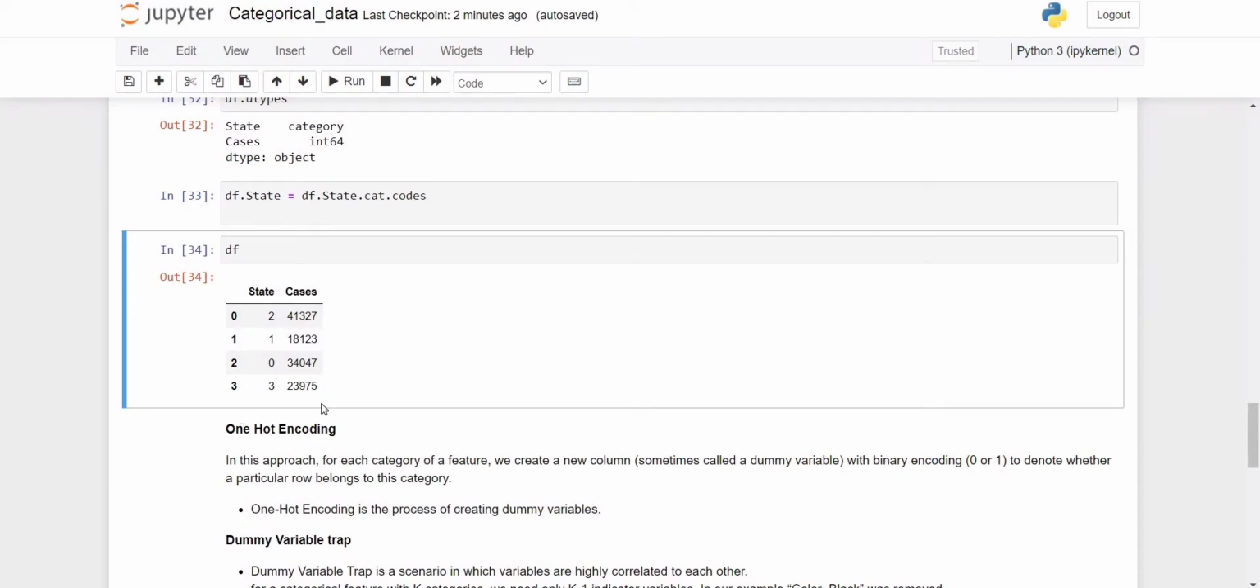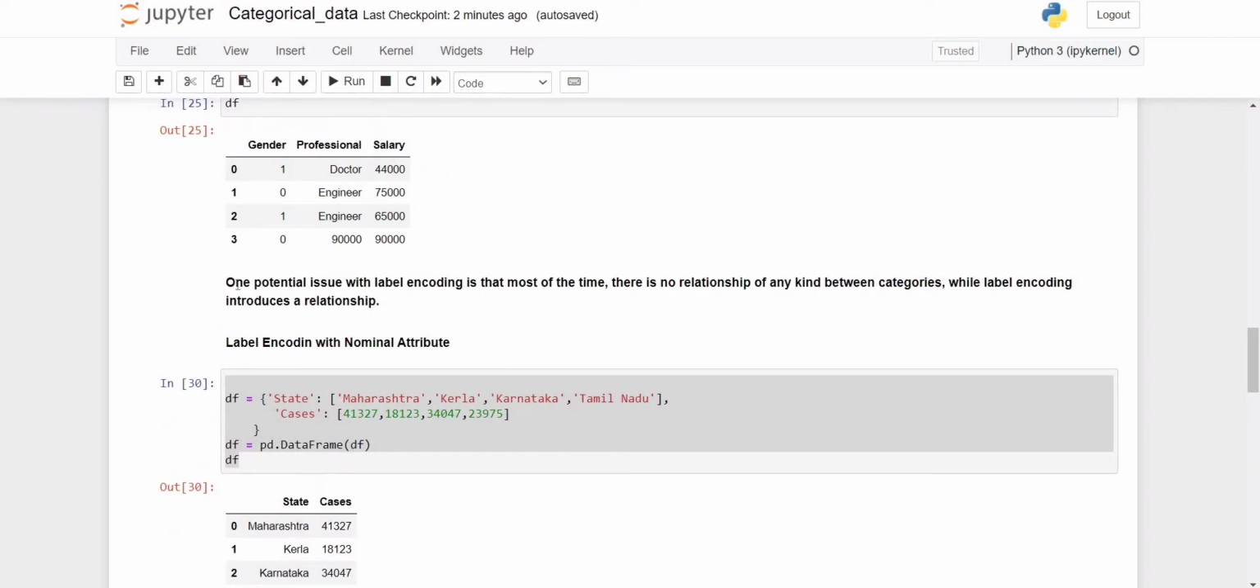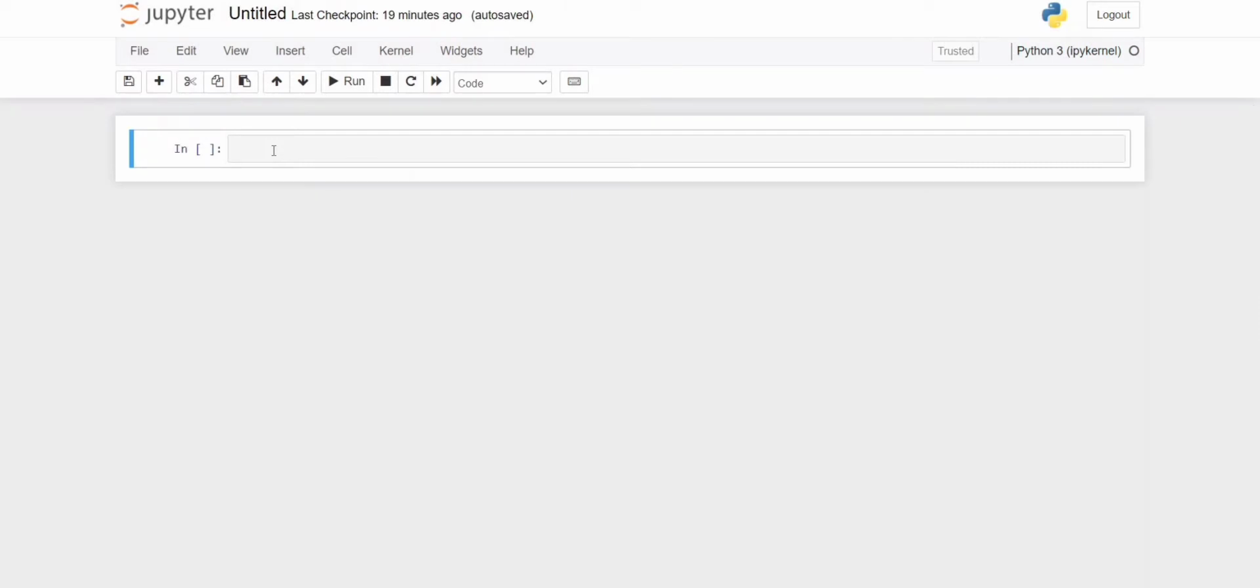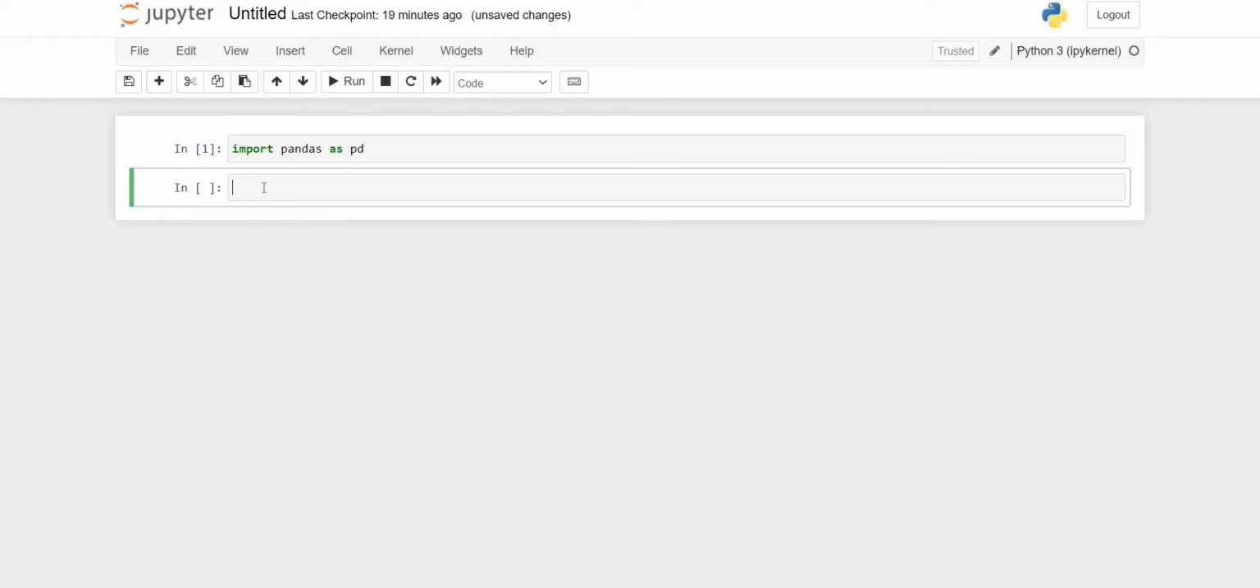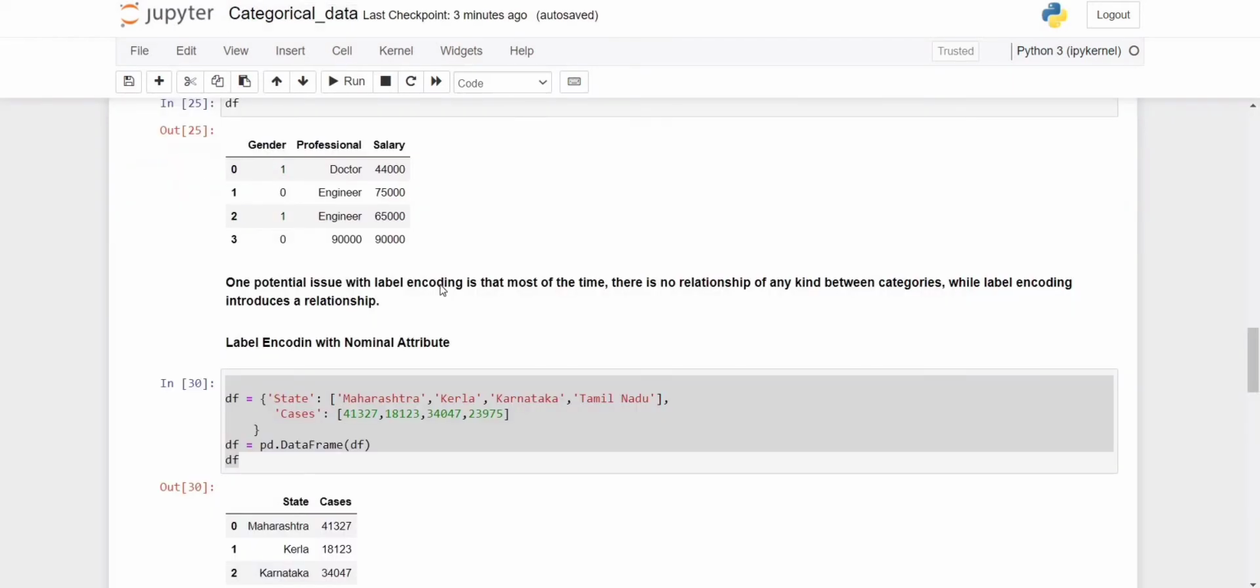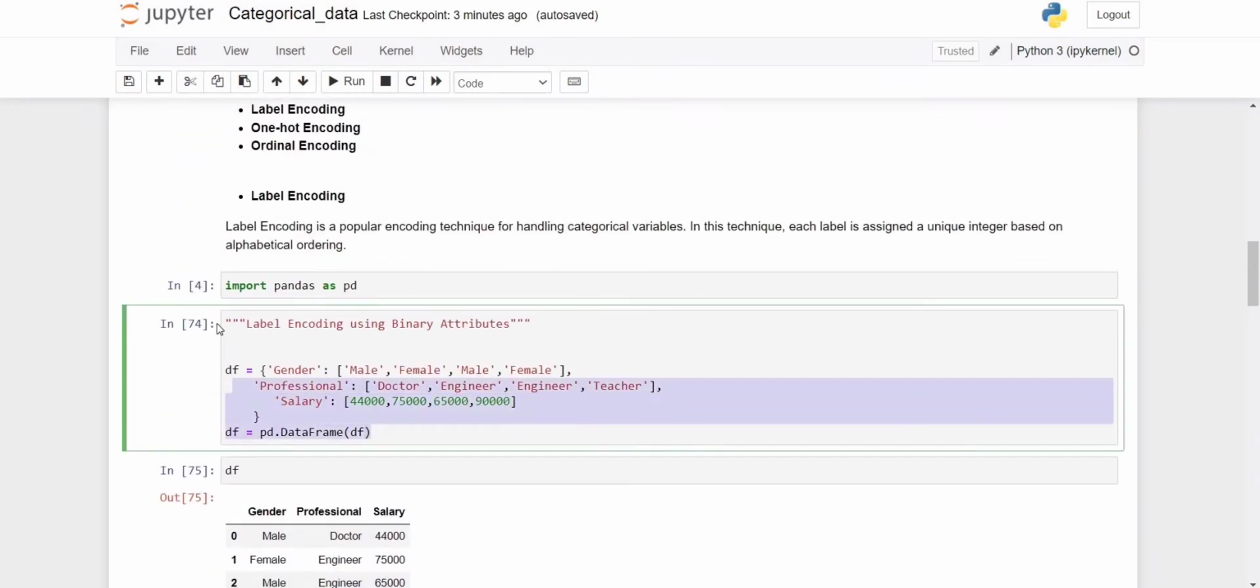To solve this label encoding problem, we use one-hot encoding. But before one-hot encoding, let's demonstrate label encoding, then we will go to one-hot encoding. First of all, we need to import the library pandas as pd. Now we are taking the data from our previously created notebook, so we just copied it here.